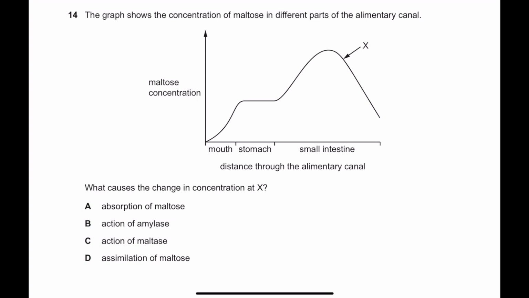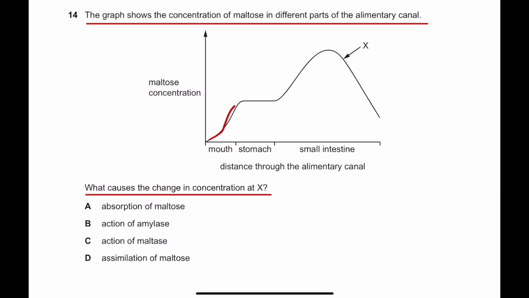Number 14. The graph shows the concentration of maltose in different parts of the alimentary canal. What causes the change in concentration at X? So here you can see that maltose concentration gets increased